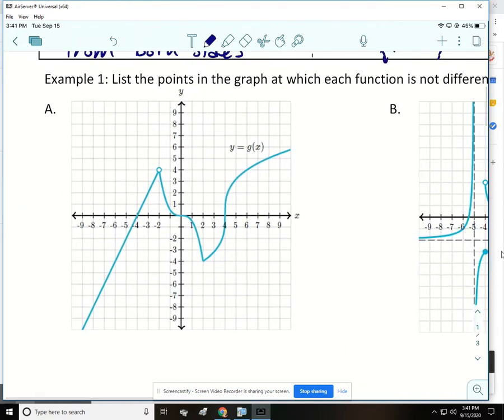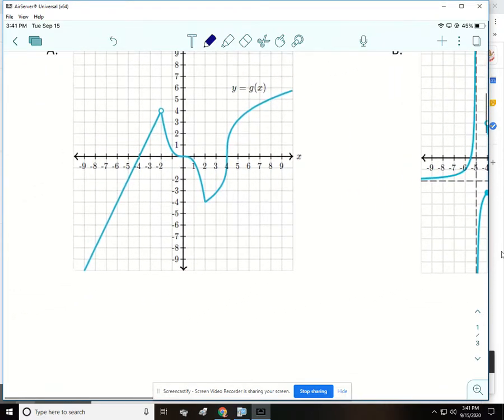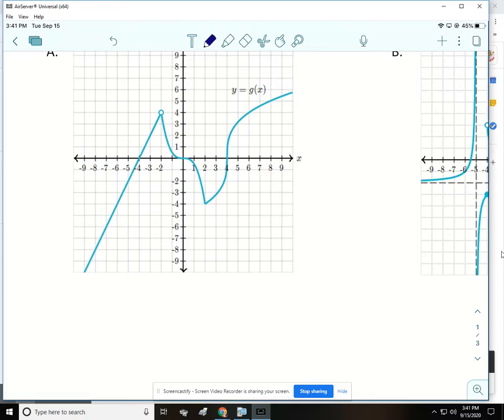All right, so for example 1, we have g of x and we have h of x. We are going to list all the points in the graph at which the function is not differentiable, and we're going to give the reason. All right, so I'm going to start at the left. We're good. We have a straight line. It's all continuous until we get to the point -2. So when x equals -2, the function is not differentiable because the function is not continuous there. So our reason would be g of x is discontinuous at x equals -2, because there's a hole in the graph.